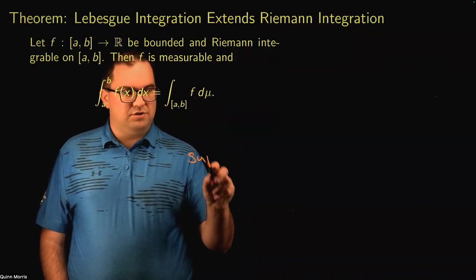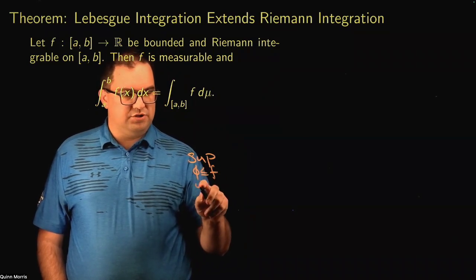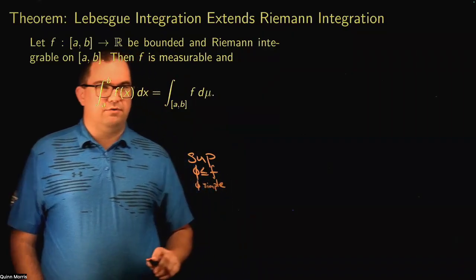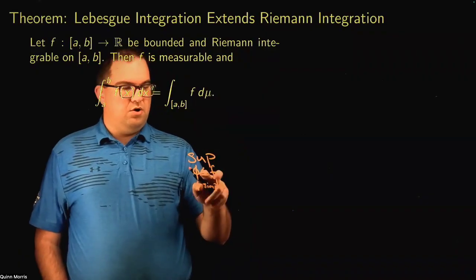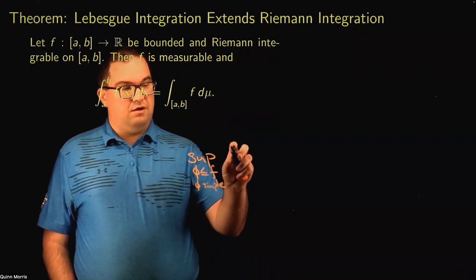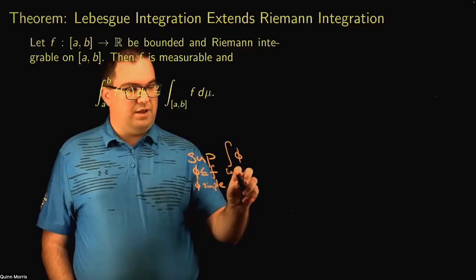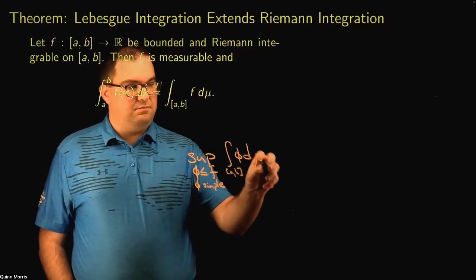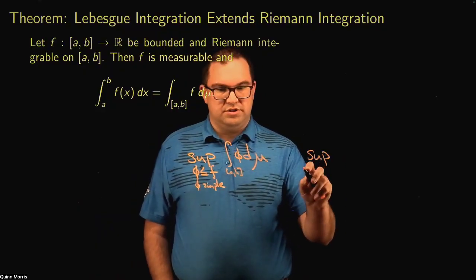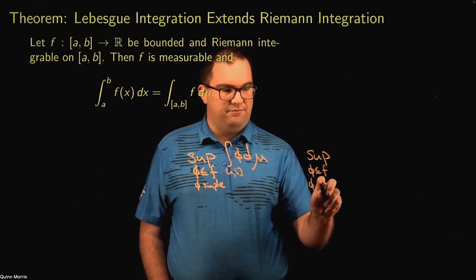If I look at the supremum over all simple functions phi with phi less than or equal to f, of the integral of phi over the interval [a,b] d mu, now I want to think about how this compares to the supremum if, instead of looking at simple functions, I just look at step functions.